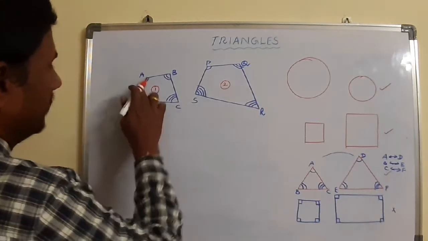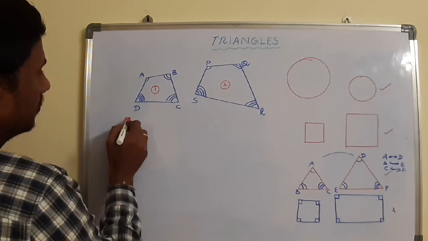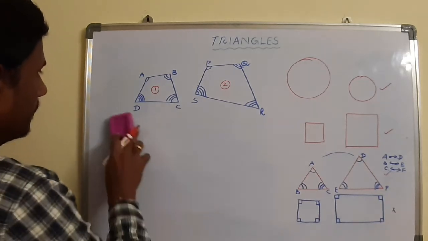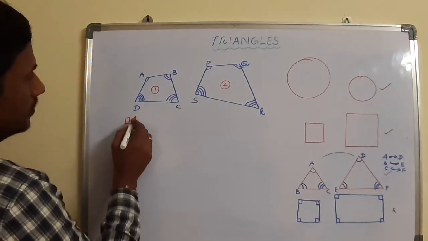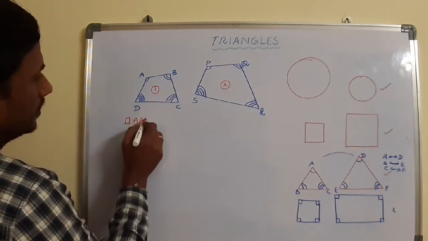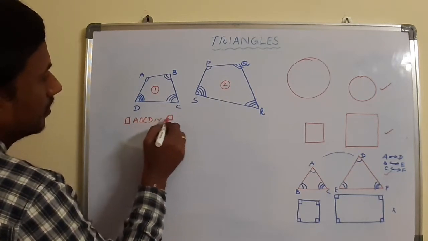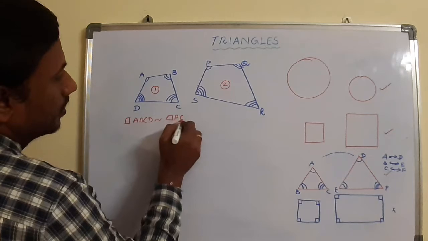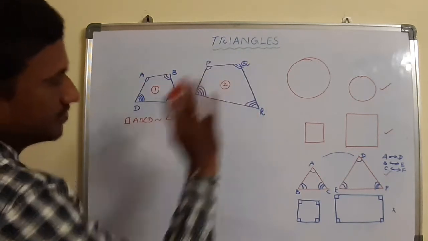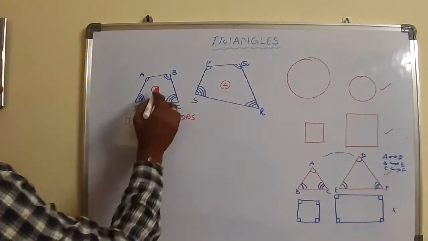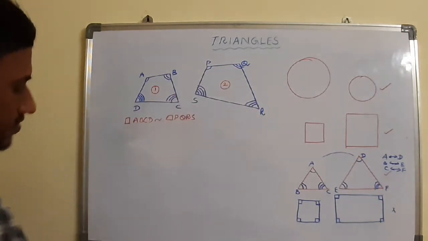That means quadrilateral ABCD is similar to quadrilateral PQRS.